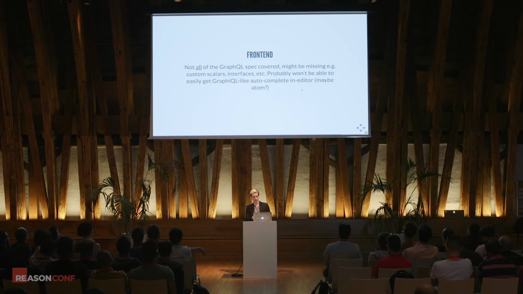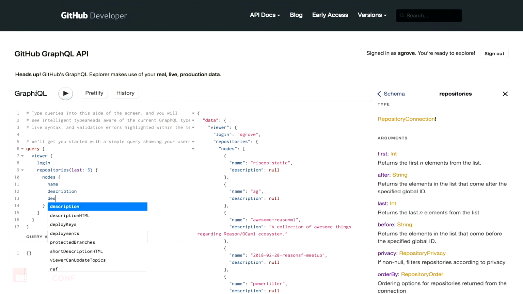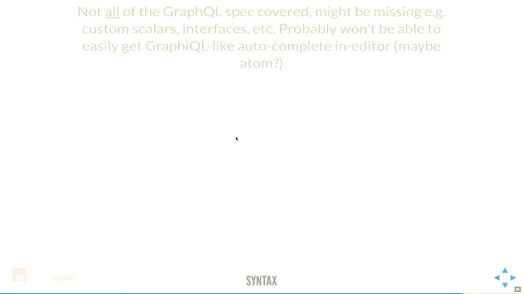And the other thing is that because of the way the PPX works, it's unlikely that we'll be able to get kind of autocomplete like you see here. If I say description HTML, for example, this right here would be lovely to have directly inside of my editor as I'm writing my query there. I would love to actually just be able to get rid of GraphiQL and just live inside of my editor. But with the way the PPXs work, this might be a little bit challenging.